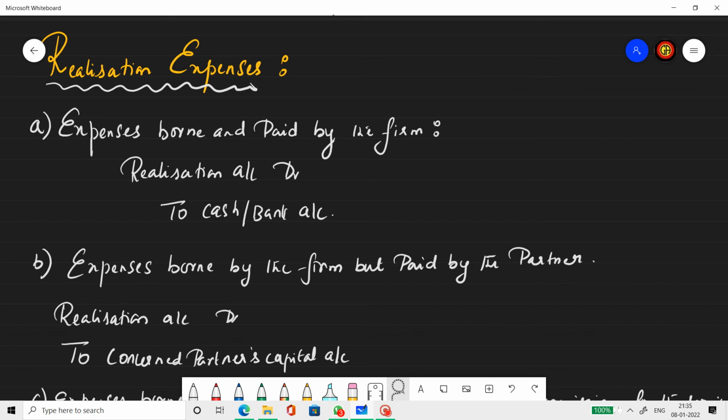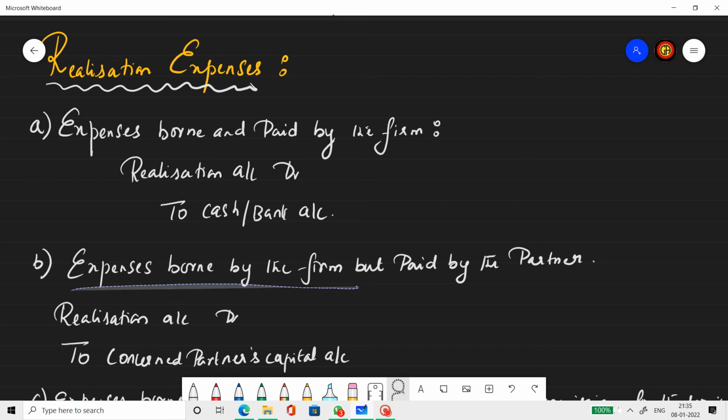Now, again there are multiple cases under that. First, expenses borne and paid by the firm. When the firm pays it, credit the cash: realization account debit to cash account.